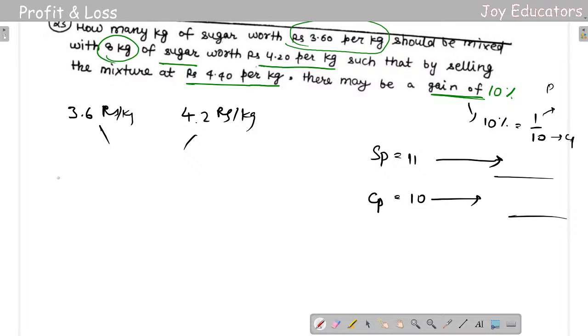The question they had given here is how many kgs of sugar at 3.6 should be mixed. That's the question here. So what I'll be doing is taking the mean value. But how to take a mean value? That's the only criterion here, right? Taking a mean value is a simple thing. They themselves had given that it is 4 rupees, right?